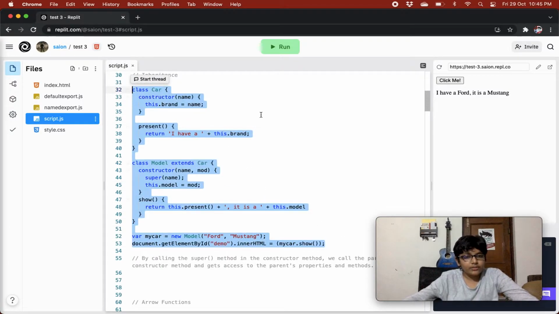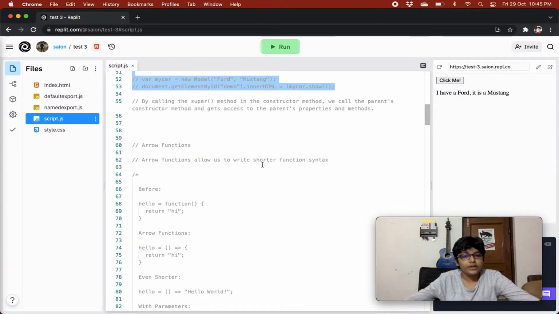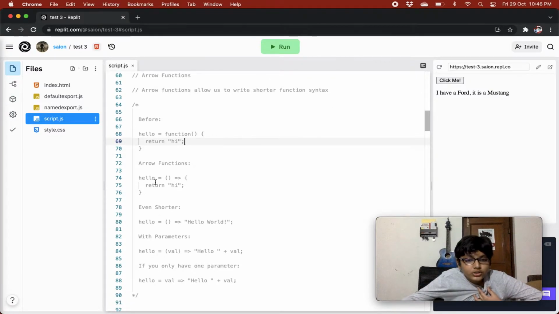So now we have covered classes, and now we'll move on to the next concept that was introduced in ES6, and that is arrow functions. Arrow functions allow us to write shorter function syntax. Before, with normal functions, we created like this. We have hello, the name of a function, then equals to, then the function keyword, then the parenthesis, and then the code block where we are returning a value hi.